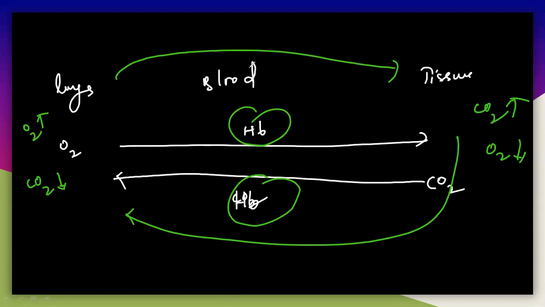See here what happens with the hemoglobin. Once again I will write all these things. This is the lungs, and this is the bloodstream, and this is the tissues. And the oxygen here is transported.